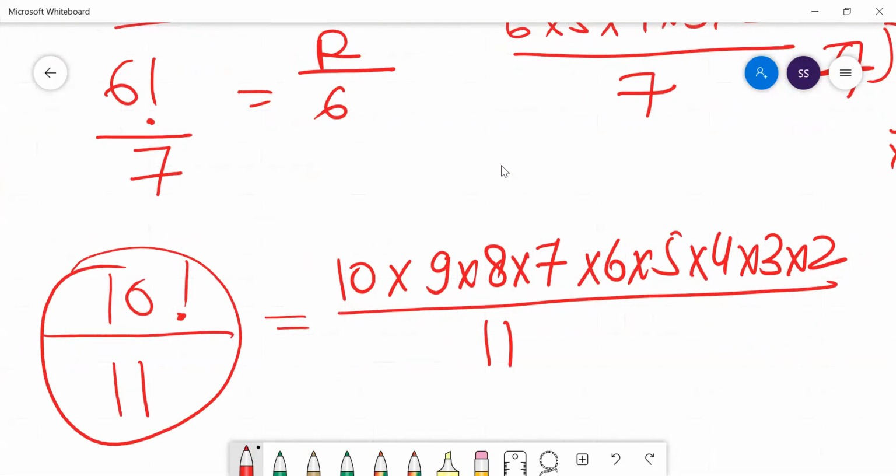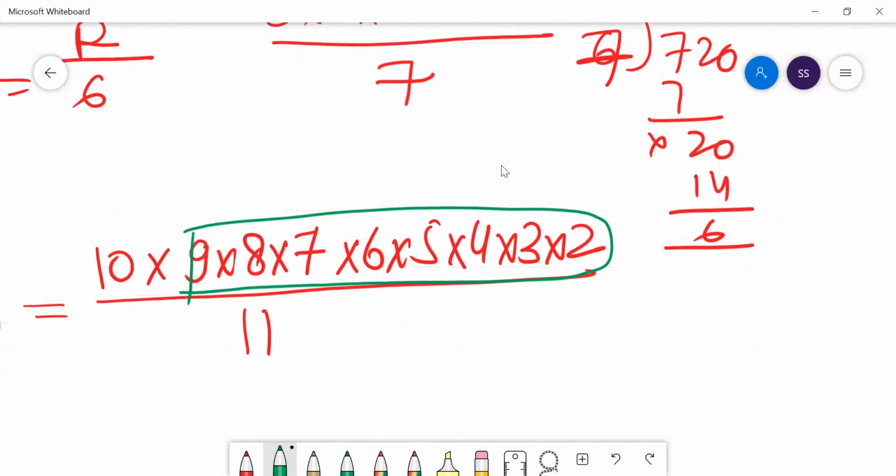Does that mean this number should be divisible by 11? Do you really want to multiply and then check? No, let's figure out something else. Is this number divisible by 11? So 9 8s are 72. If you want to multiply, you can figure it out another way. 72, if you divide by 11, you get a remainder called 6.